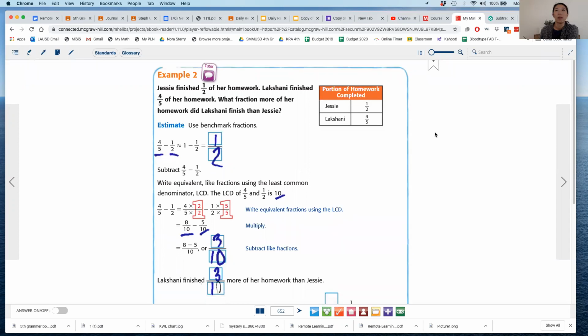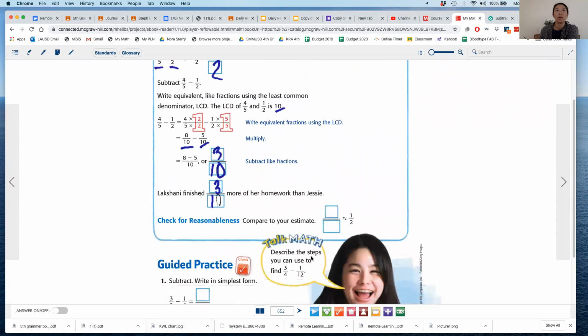Okay, let's go down. Check for reasonable. Is 3/10 close to 1/2? Yeah, it's a little less than 1/2, right? But it's close. So 3/10 is about 1/2.